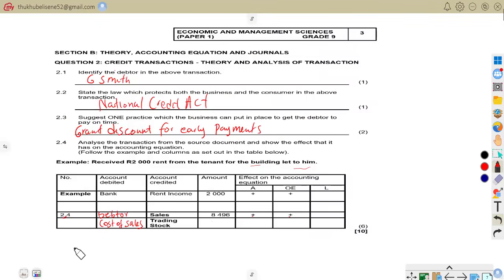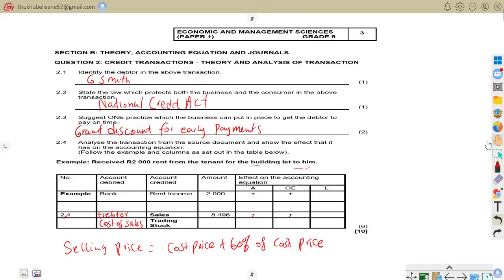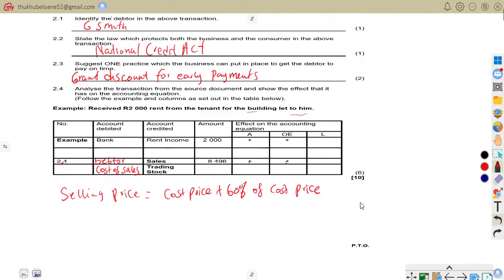the selling price is equal to cost price plus 60% of cost price. So that is that. So meaning to say now, we are going to use a formula.